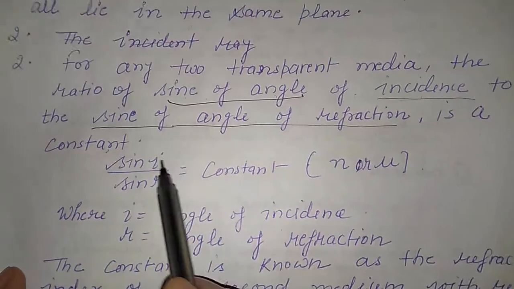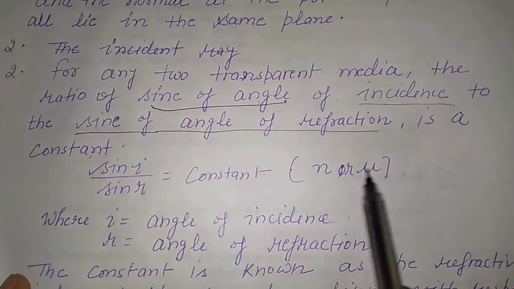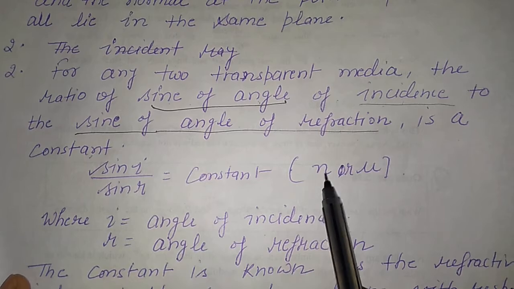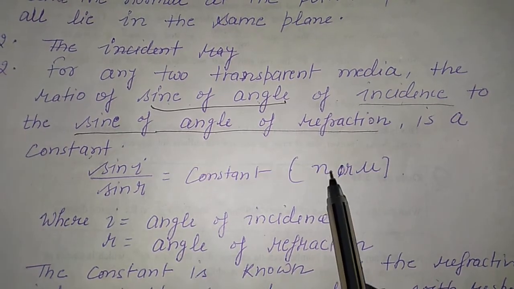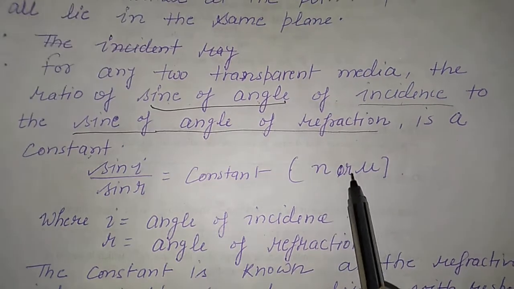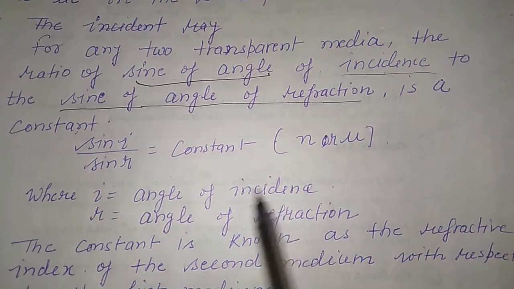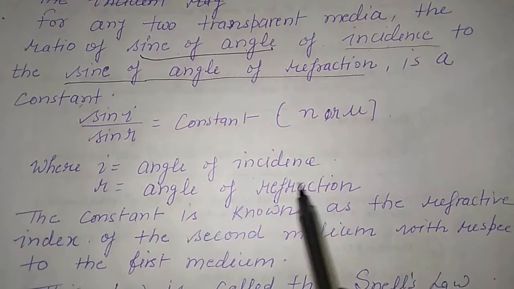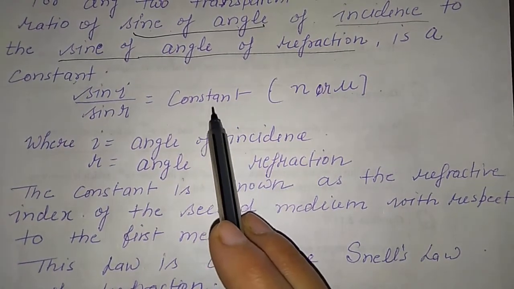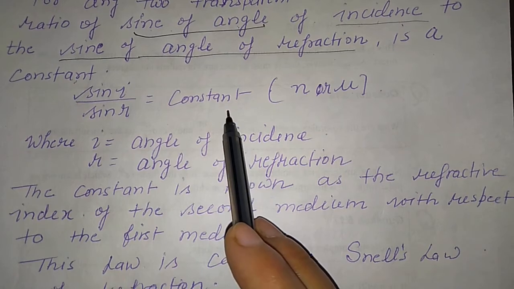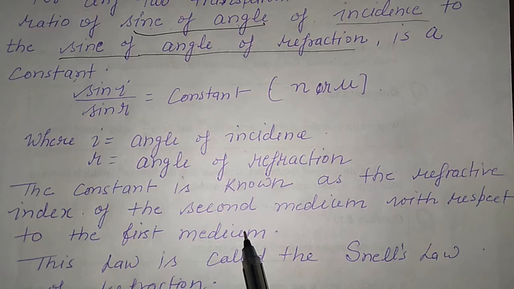So here we have sin i upon sin r equals a constant. This constant we can define with the letters n or mu. Here i is the angle of incidence and r the angle of refraction. The constant is known as the refractive index of the second medium with respect to the first medium.